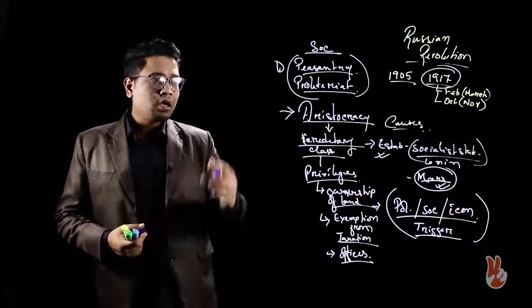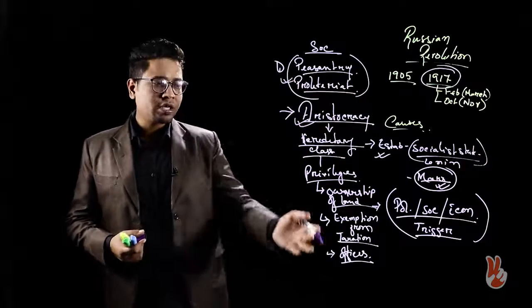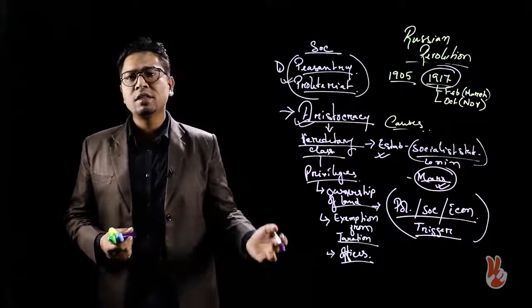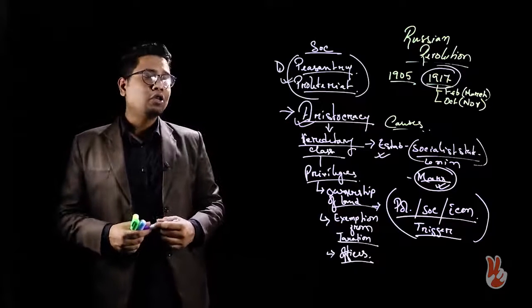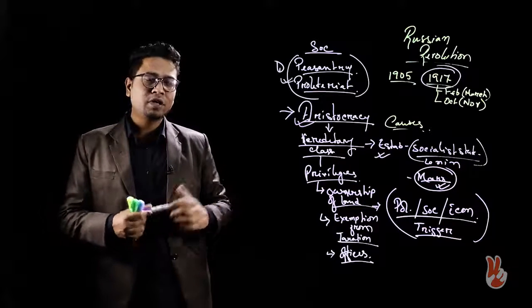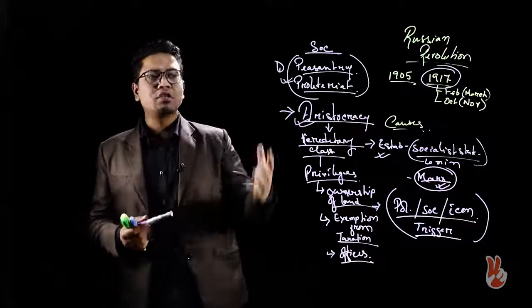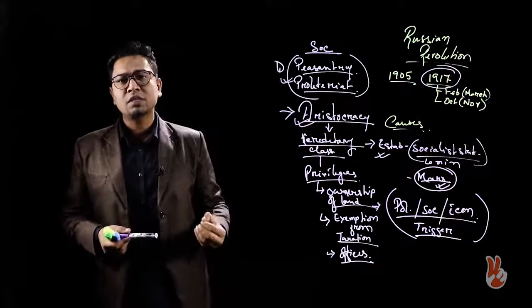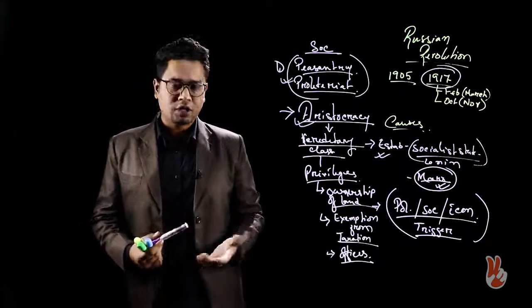The aristocracy has certain privileges, and these privileges are harming Russian society as a whole. You also have to remember that these privileges were extra-economic in nature, and they were harming the peasantry and the proletariat, because the peasantry and the proletariat bore the brunt of the economic burden of Russia.